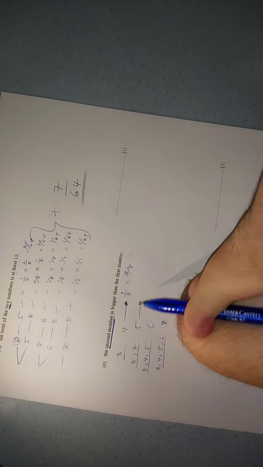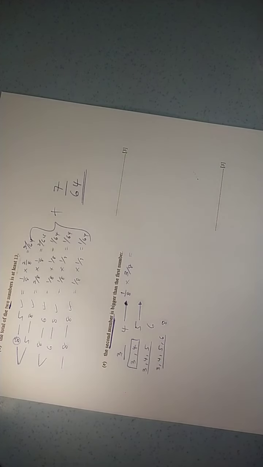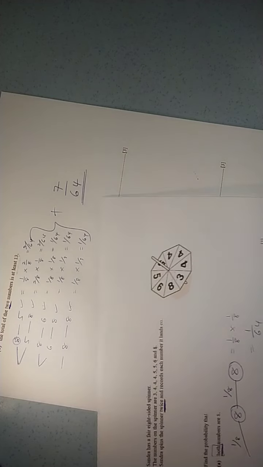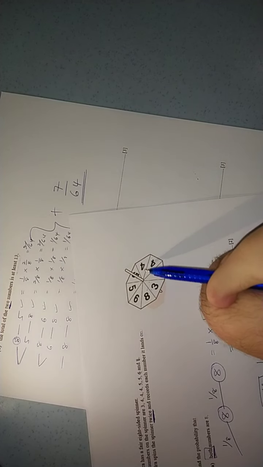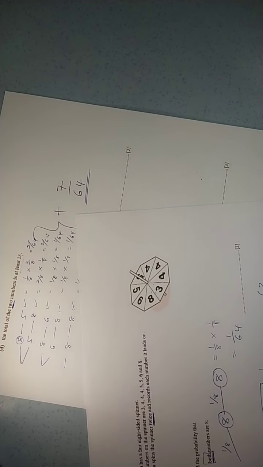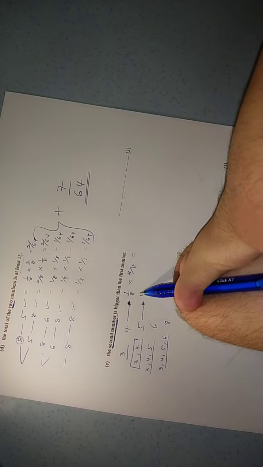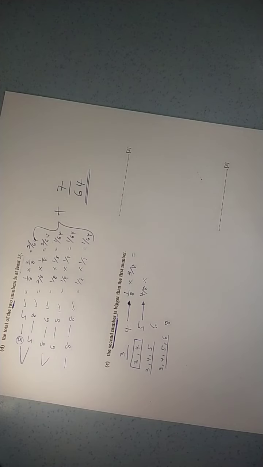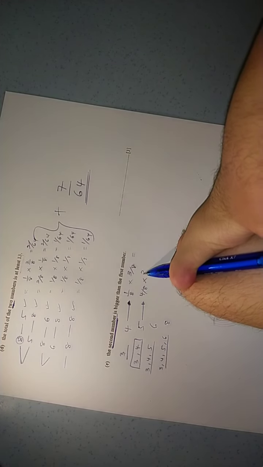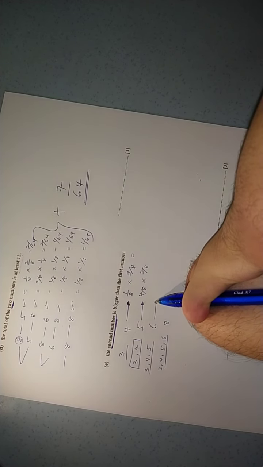Okay, now next one. The first attempt can be number 3 and also number 4. So how many number 3 and number 4 are there? If you look at the previous paper, this is the previous paper, number 3 and number 4: 1, 2, 3, 4. So there are 4 numbers, 3 and 4. So 4 over 8 multiplied by, how many number 5 are there? 2 over 8.